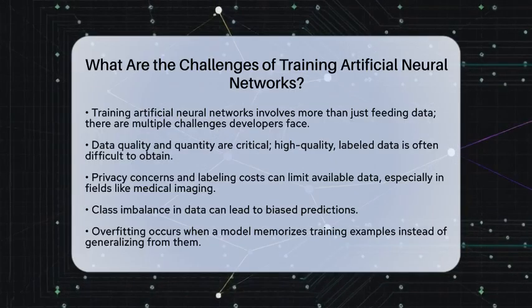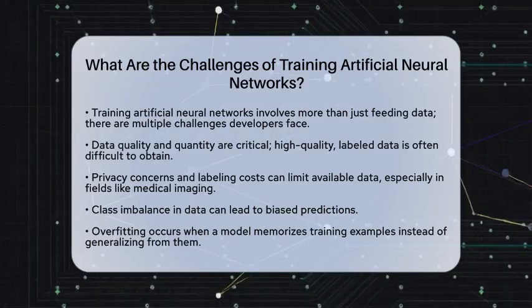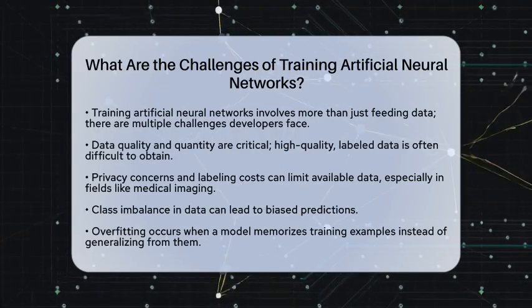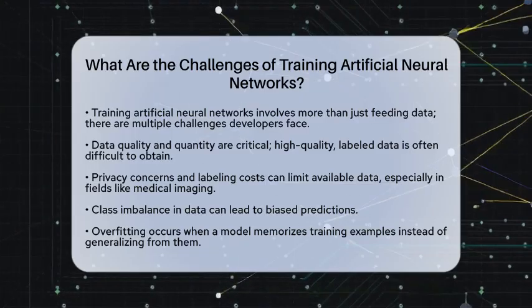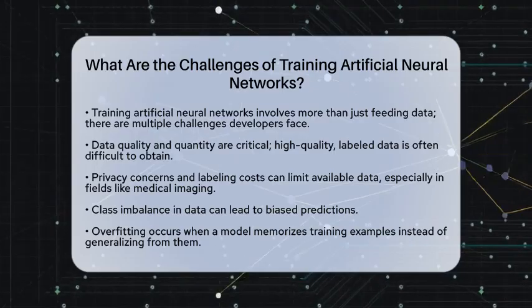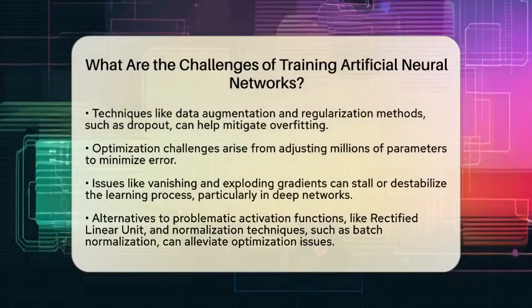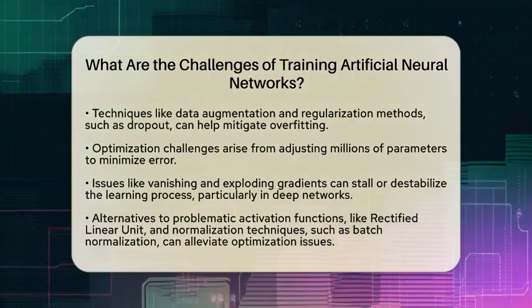Overfitting is another issue, where a model memorizes training examples instead of learning from them. To combat this, techniques like data augmentation, which involves rotating images or adding noise, can be useful. Regularization methods, such as dropout, also help but require careful application.